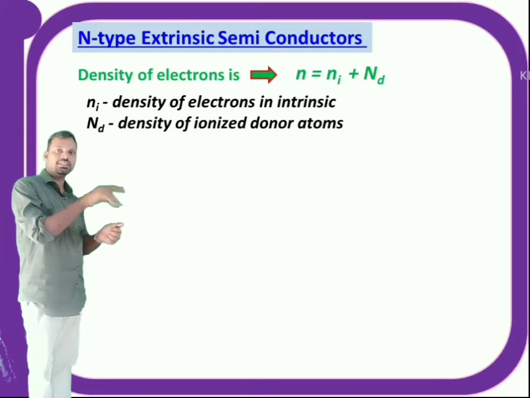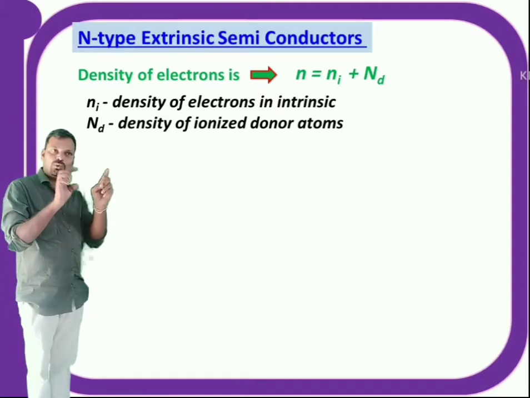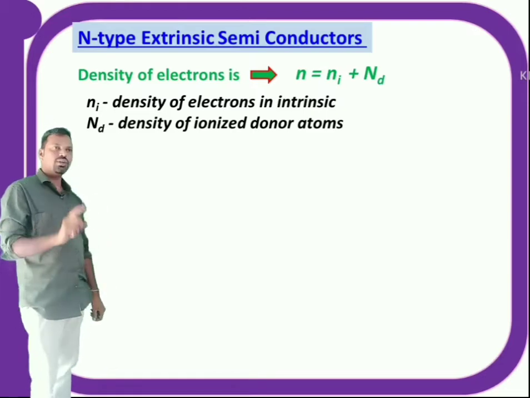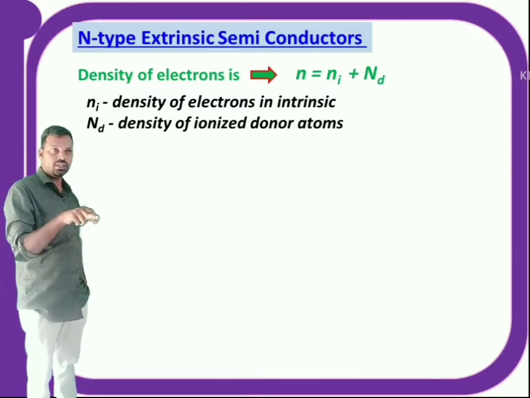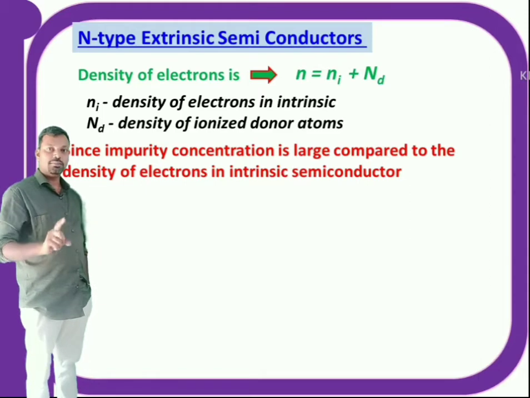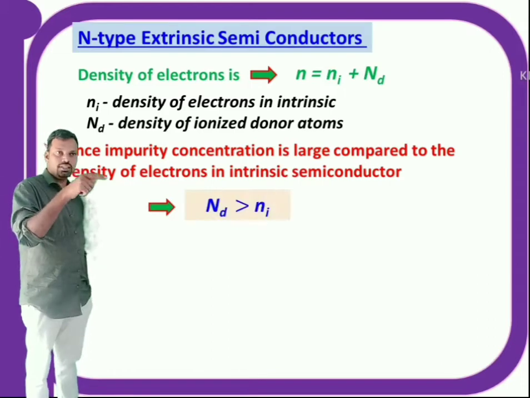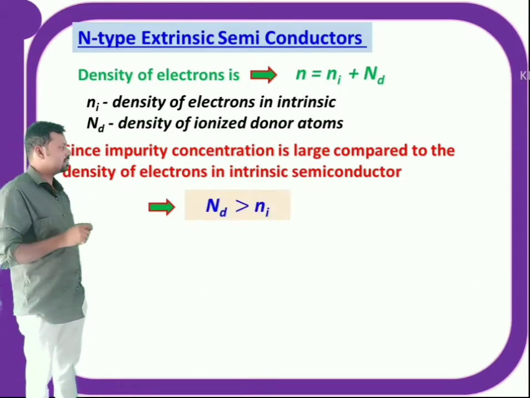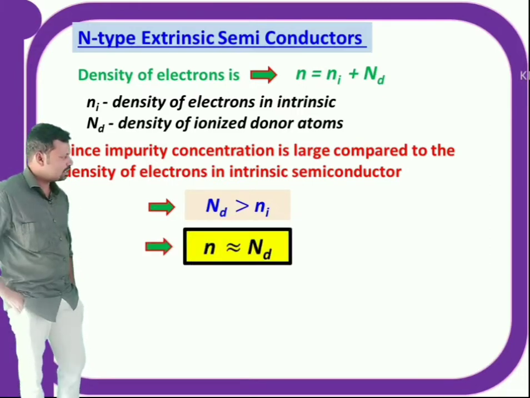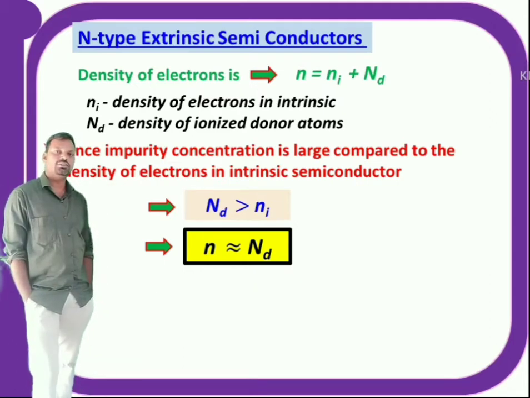The concentration of donor atoms is Nd, so each donor atom contributes 1 electron. So the total density of electrons is equal to intrinsic density plus donor impurity density. So N is equal to Ni plus Nd. But compared with the donor electrons, intrinsic electrons are very few. That means the conductivity of a pure semiconductor is very low, that you know. So Ni is very small compared with Nd, so I can neglect Ni. Now N is equal to Ni plus Nd, which implies if I neglect Ni, then N is equal to Nd. So this is the concentration of electrons.